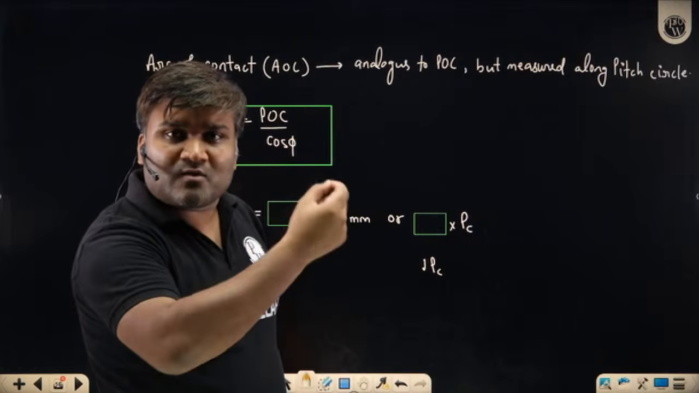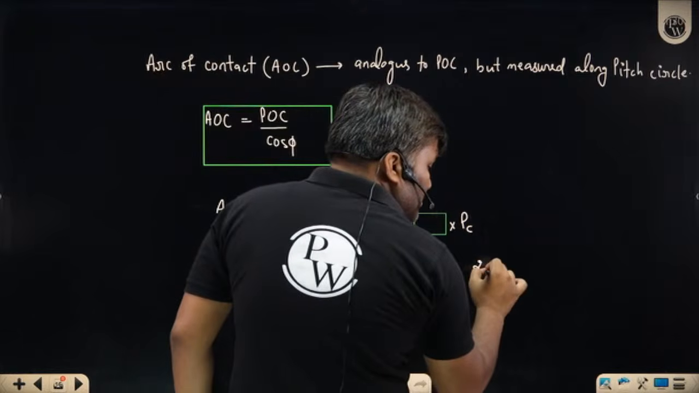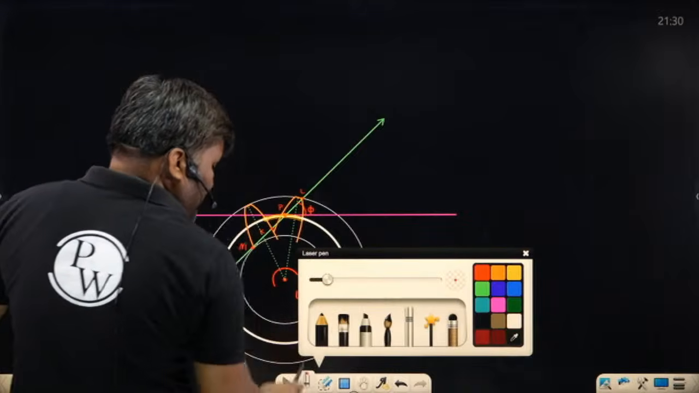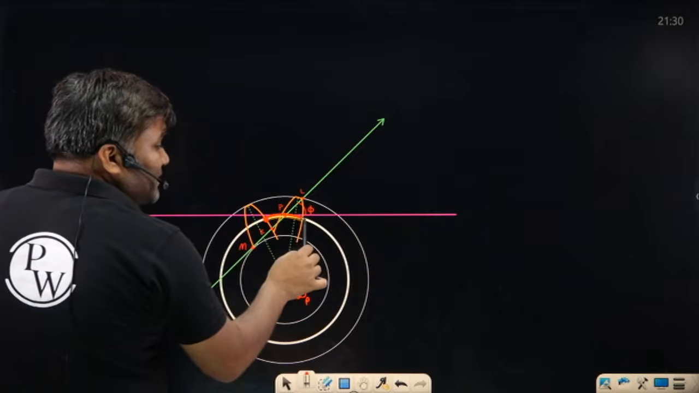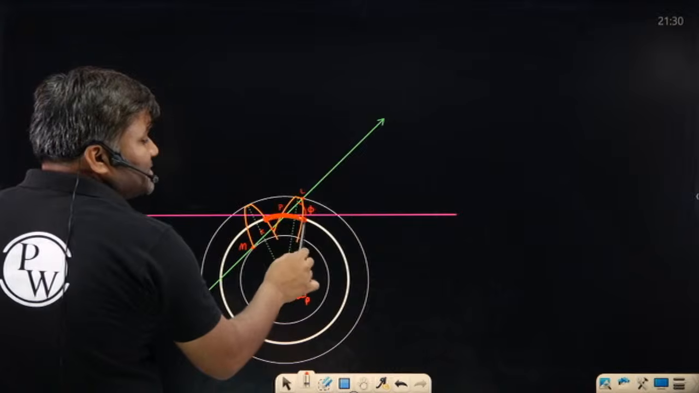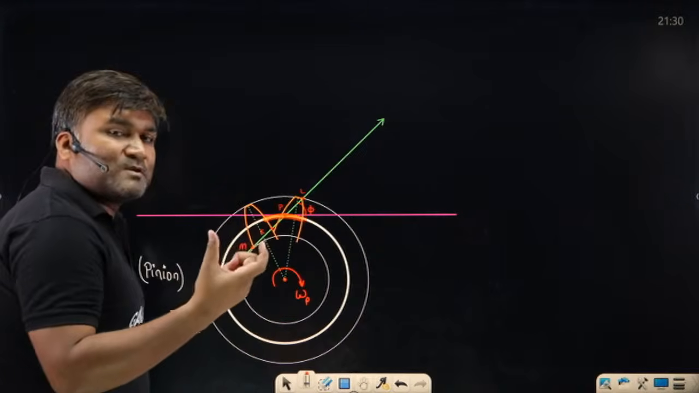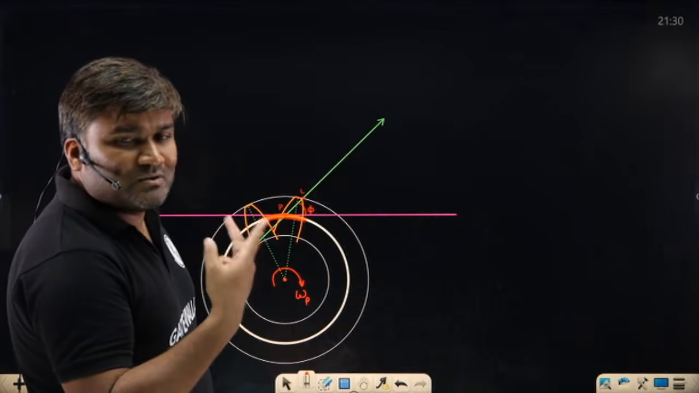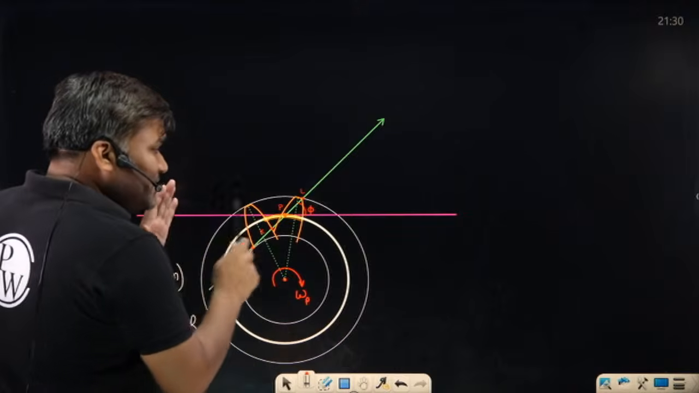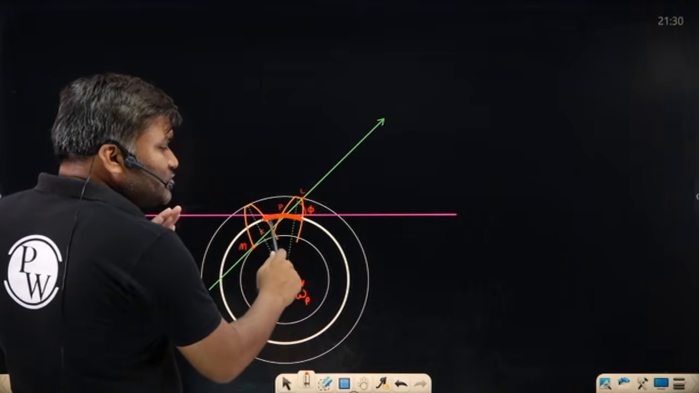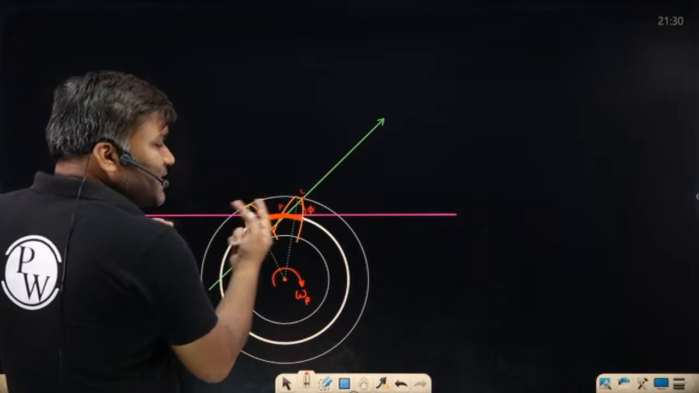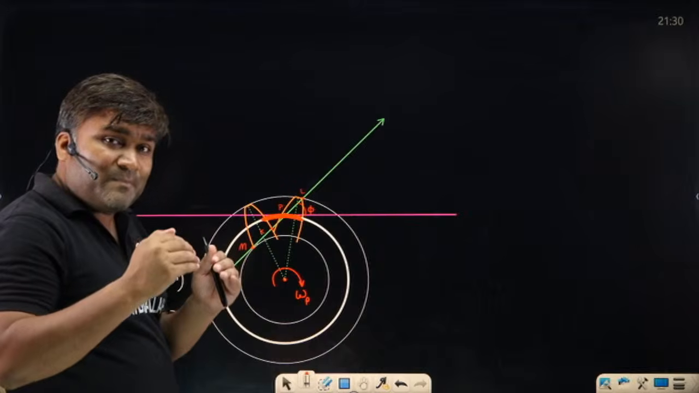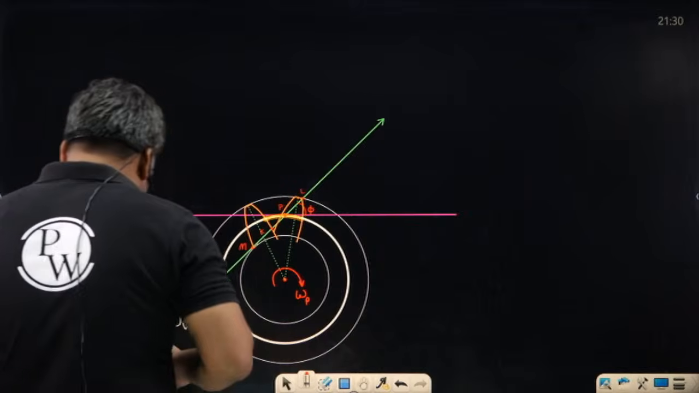If this value of arc of contact is 2 PC, what does it indicate? Sir, 2 PC means that from when contact started till the time contact was there, this dimension is twice PC, and in 2 circular pitches how many teeth will be there? Sir, 2 teeth, 2 spaces. So these 2 teeth will be engaged. Whatever teeth are falling in this zone, they will be engaged with the other gear. So at any instant, how many pairs are engaged, that number is nothing but the contact ratio.